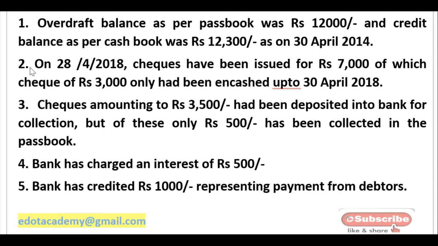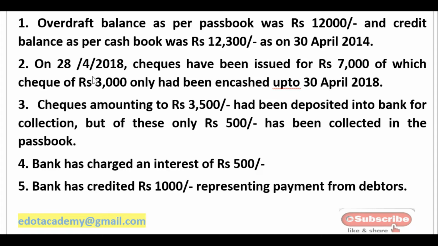That means second statement. Checks have been issued for 7,000 rupees, of which checks of only 3,000 had been encashed up to 30th April. That means you have issued the checks, so this shows that you have already credited your cash book. Out of this credit, 3,000 rupees has been encashed, so the bank has done its part only for 3,000 rupees.